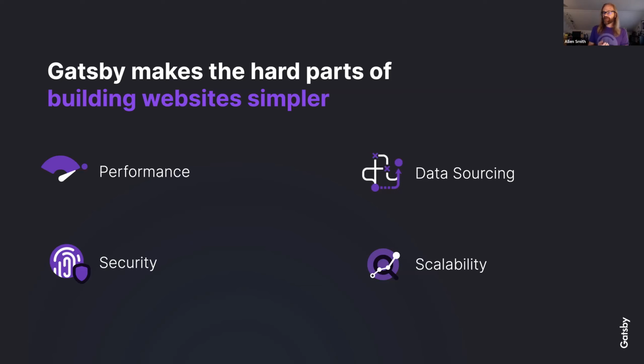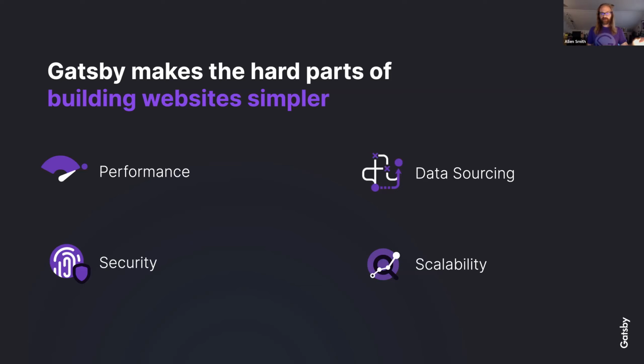Let's talk a little bit about security, right? Static sites have a much smaller attack surface for would-be attackers, we'll say. And that's because the parts of your site that users interact with are naturally decoupled from the administrative interfaces and the data sources themselves. And that makes it much more difficult for your site to be breached. So a Gatsby site is going to be naturally more secure than a traditional monolithic site.